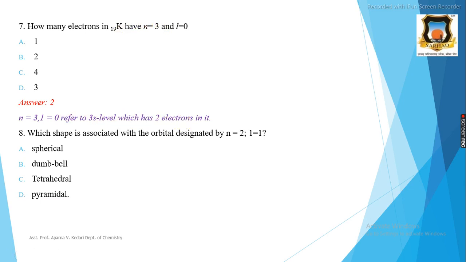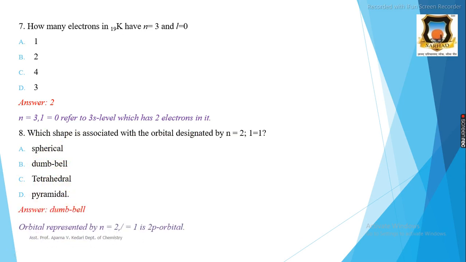Then the eighth question is: which shape is associated with the orbital designated by n is equal to 2 and L is equal to 1? The A option is spherical, B option is dumbbell, C option is tetrahedral, D option is pyramidal. And the correct answer is dumbbell.